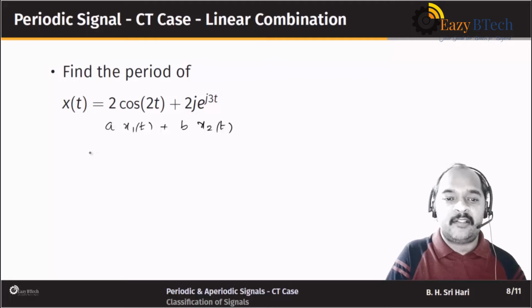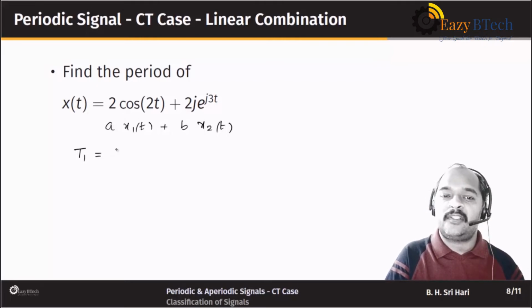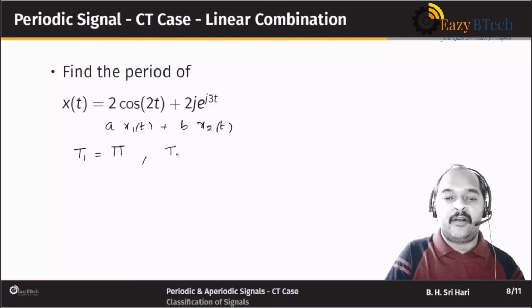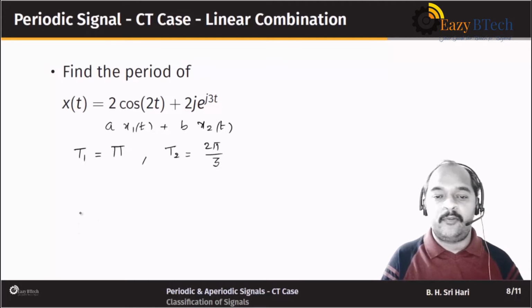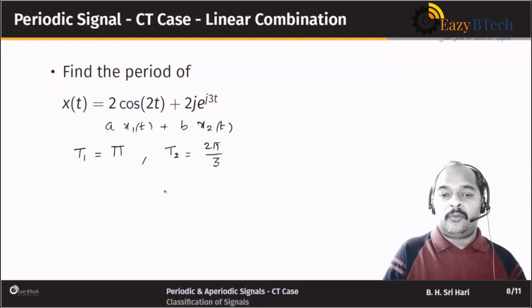So what is that we have to find out? We have to find out first what is the period of the first signal. We can easily see that the period of the first signal would be equal to pi. You can prove that the period of the first signal is pi, and similarly the period of the second signal would be equal to 2 pi by 3. That's easy to prove.